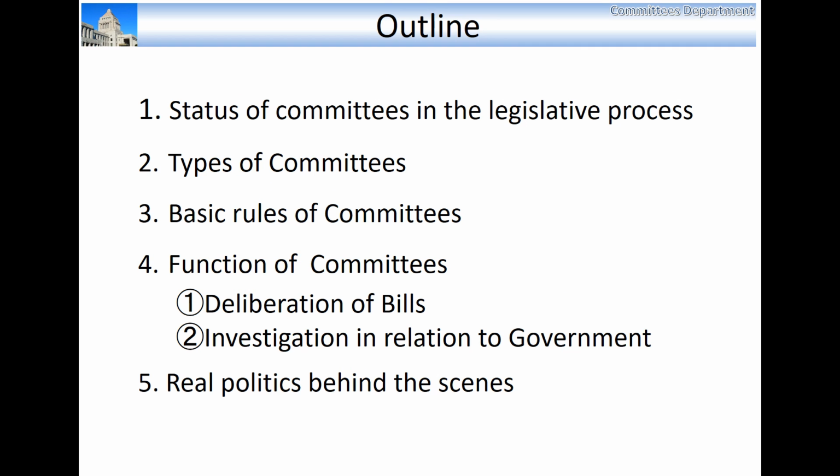This is the outline of this video. I will explain 1. Status of committees in the legislative process. 2. Types of committees. 3. Basic rules of committees. 4. Function of committees. 1. Deliberation of bills. 2. Investigation in relation to government. 5. Real politics behind the scenes.